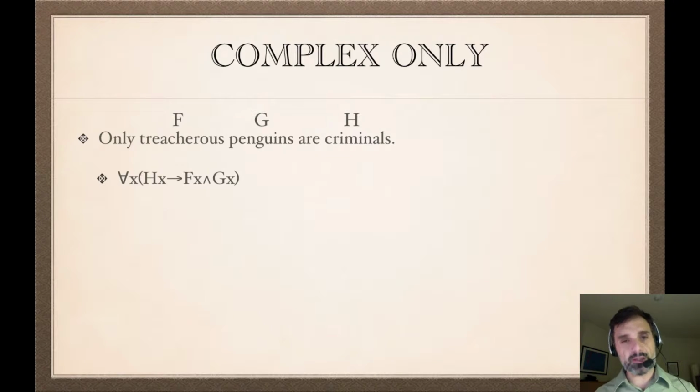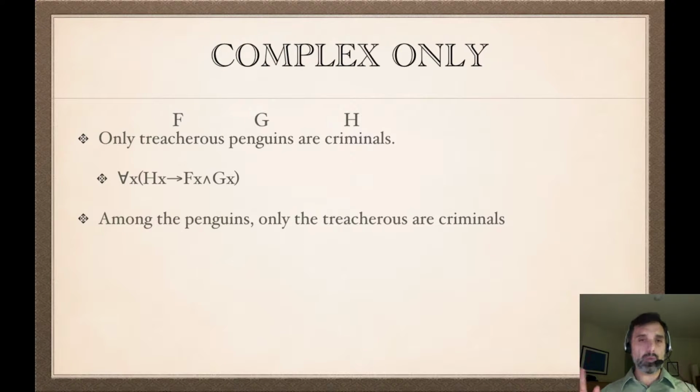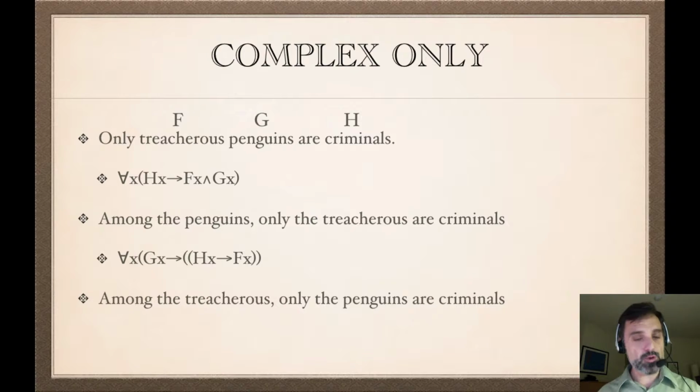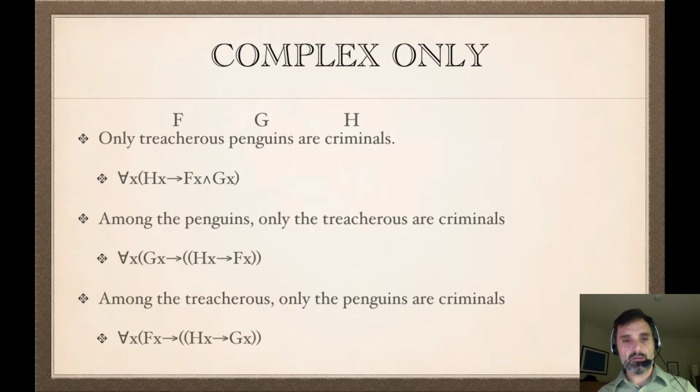There are two other ways to read this. Among the penguins, only the treacherous are criminals. So for all x, if gx, if it's a penguin, then if it's a criminal, it's treacherous. Or it could be that among treacherous things, only the penguins are criminals. Then we'd have for all x, if fx, if you're treacherous, then if you're a criminal, you're a penguin. The first one is the easiest one, and that's fine.